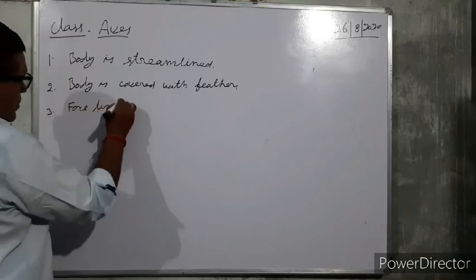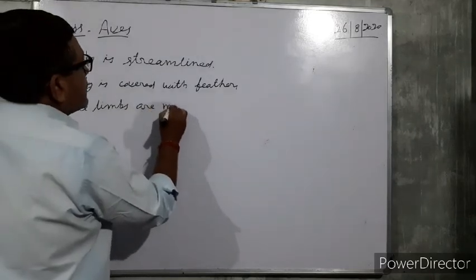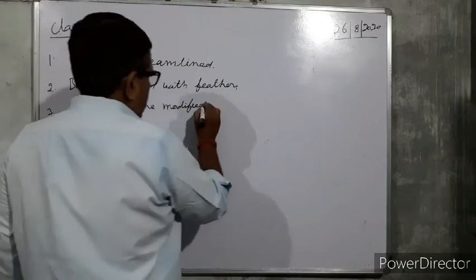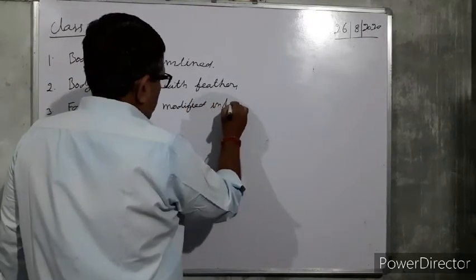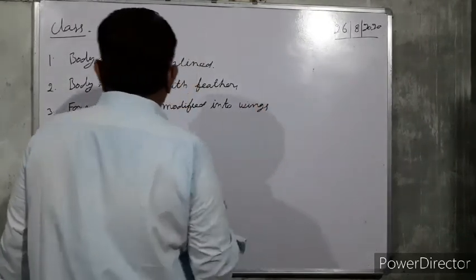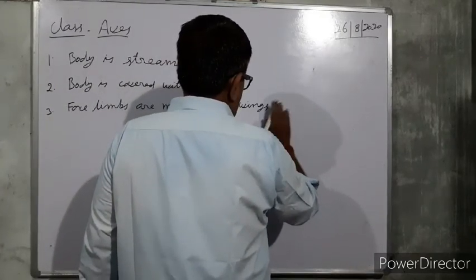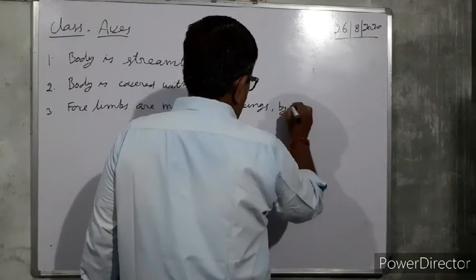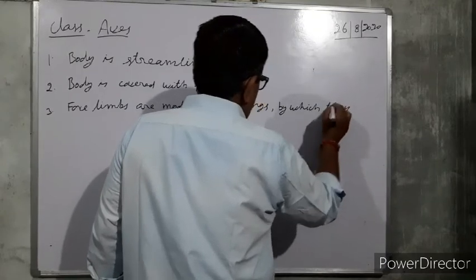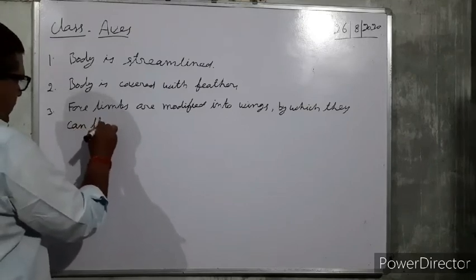Four limbs are modified into wings, by which they can fly.